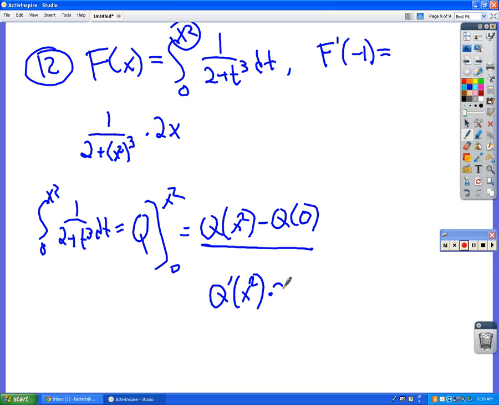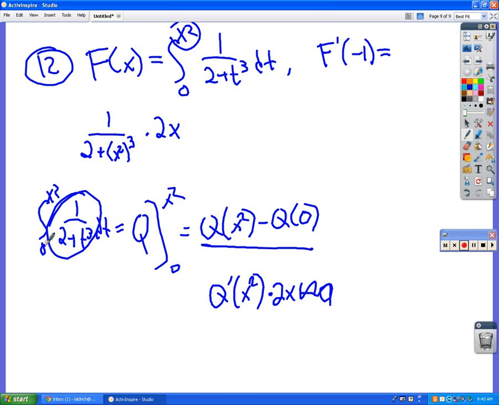So that would be times 2x, minus the derivative of this. But if I plug 0 in there, I'm just going to get a number, and the derivative of a number just cancels, so this is going to be 0. So since q is the antiderivative, the derivative of q is going to be the original thing. Is this working kind of? Okay.